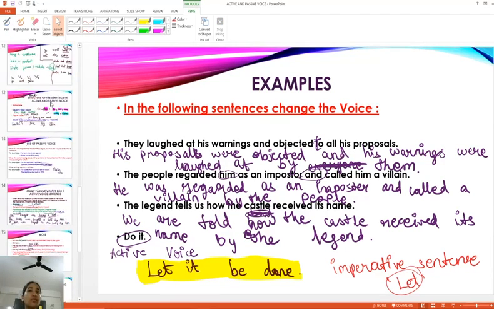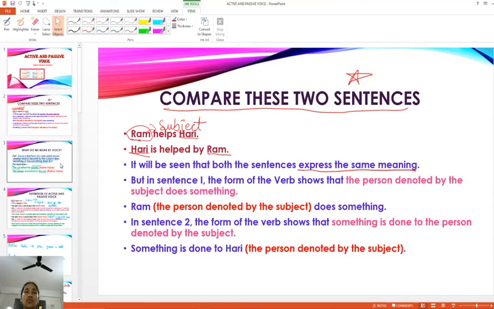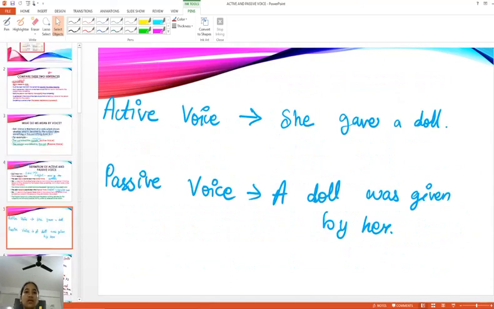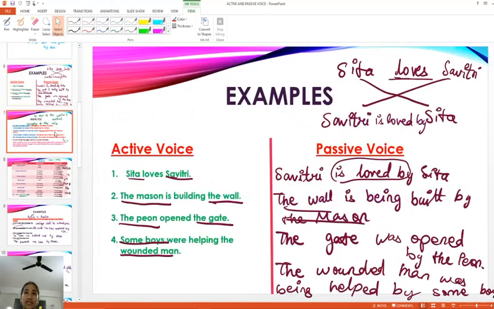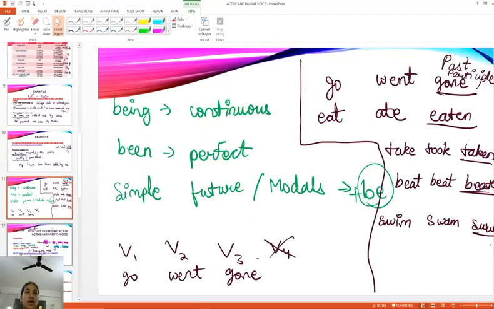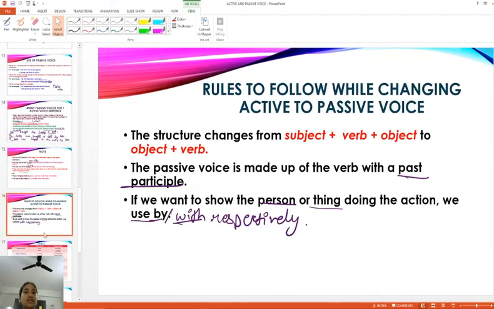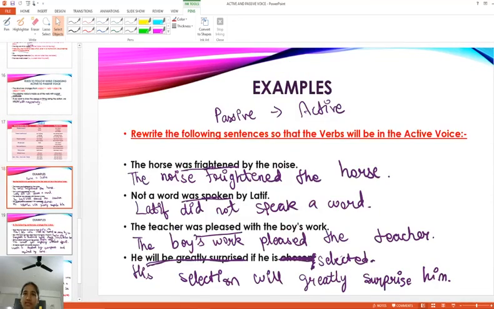So I hope you all have actually understood active and passive voice thoroughly, solved many examples related to it of various kinds, so as to be more familiar with it and master it.